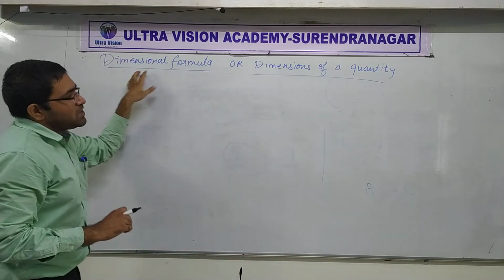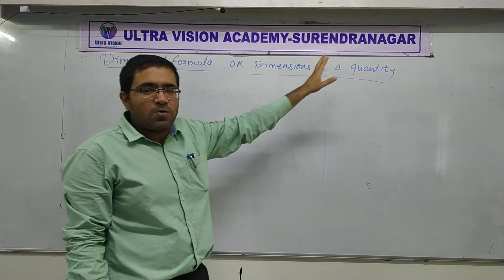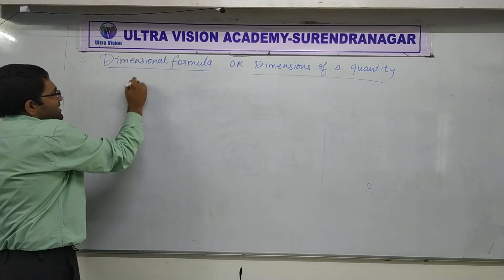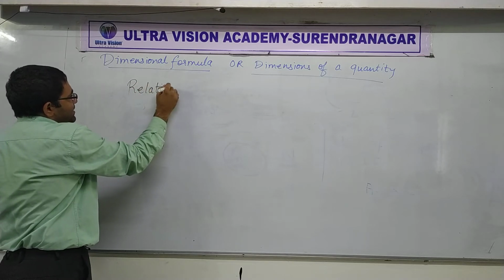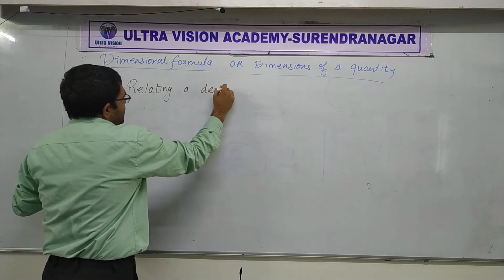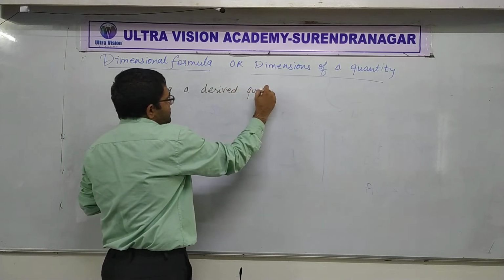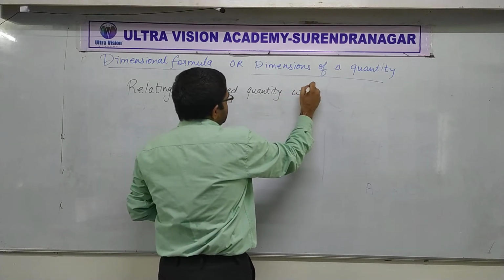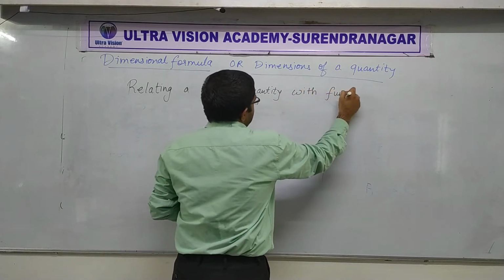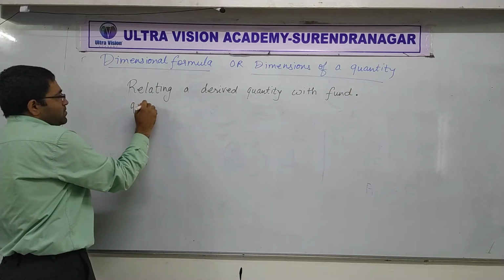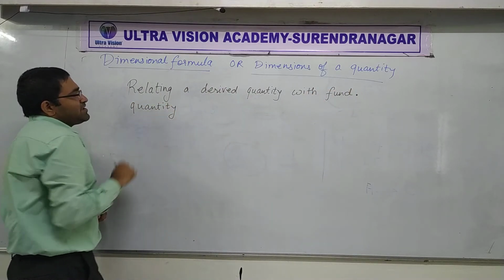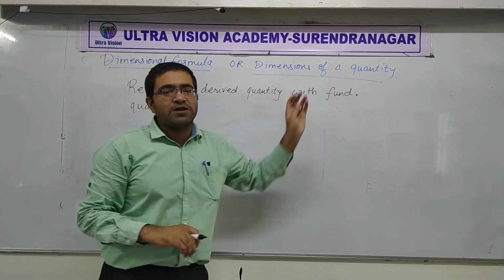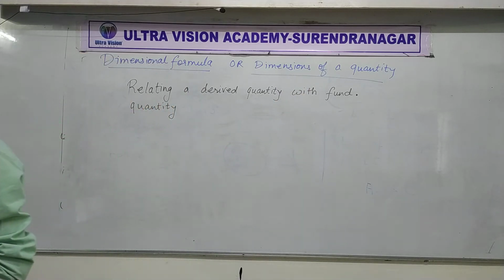Saying dimensional formula or dimensions of a quantity means relating a derived quantity. Derived quantity means other quantities except the 7. Relating a derived quantity with fundamental quantity. If you relate it like that, then it's called a dimensional formula, or we call it dimensions of the quantity.